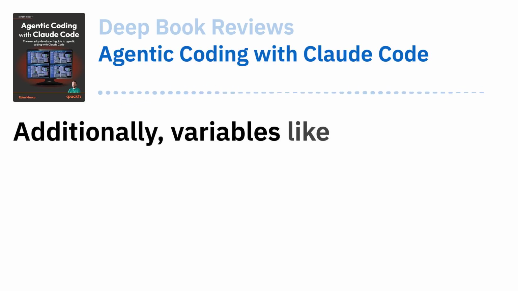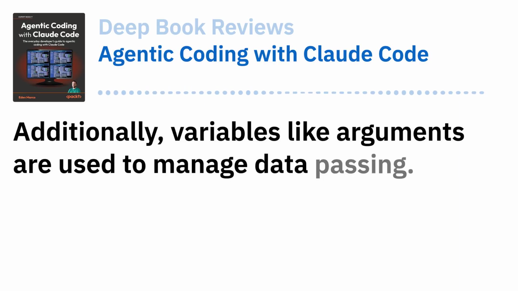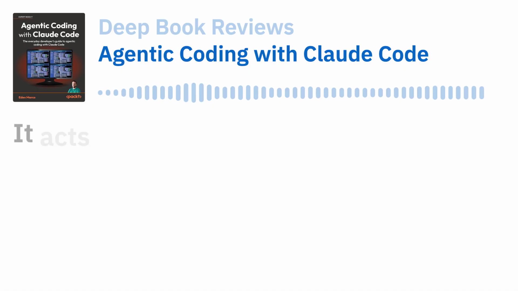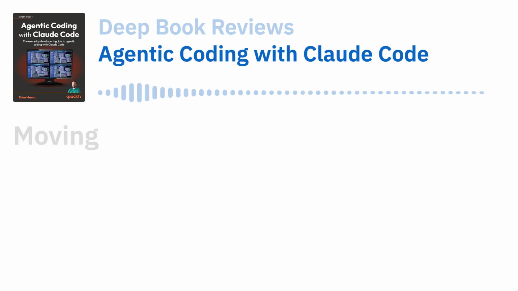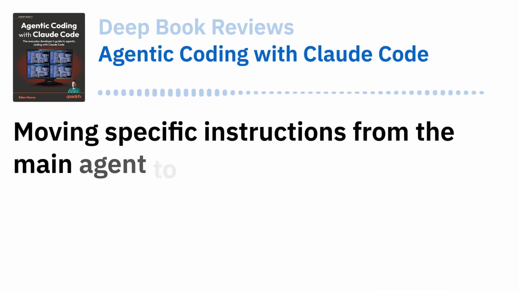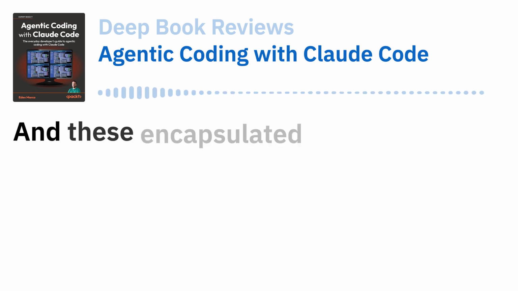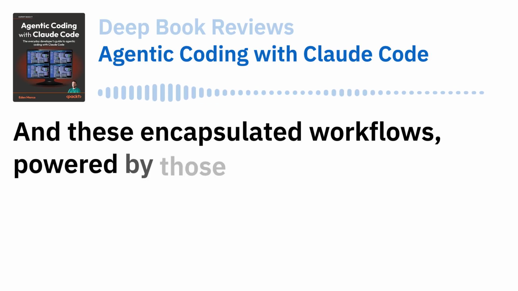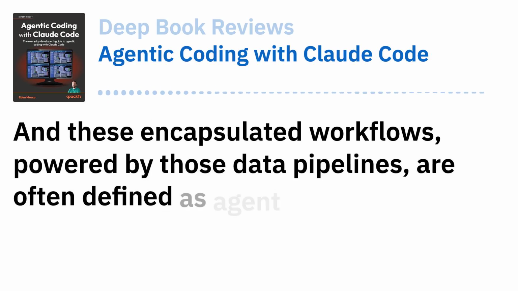Additionally, variables like arguments are used to manage data passing. The arguments variable is so important. It acts as a secure data pipeline, right? Moving specific instructions from the main agent to the subagent. Exactly. And these encapsulated workflows, powered by those data pipelines, are often defined as agent skills.